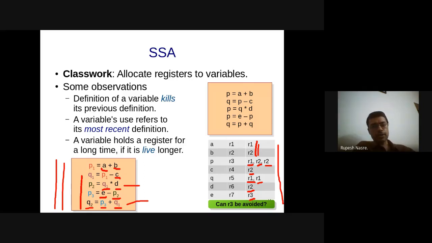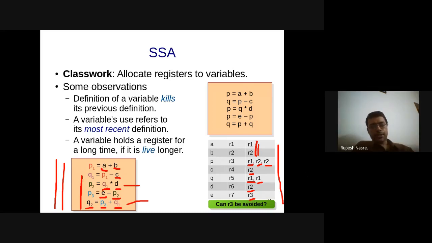Okay, so any other concerns? Is register allocation done completely at this stage? No. Register allocation is not done at this stage. I am showing you here the reason being I wanted to get to static single assignment, but register allocation is not done here because we are at the IR level. At the IR level, you don't know anything about the machine. So it will get done only at the code generation level, not at this stage. But I thought that the discussion is interesting enough, so I just went ahead with that.